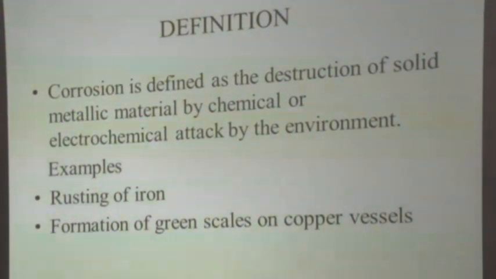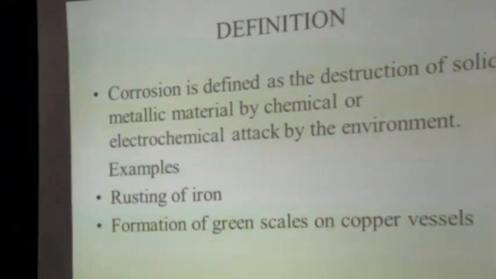So corrosion is defined as the destruction or the deterioration of a metal by its chemical reaction with the surrounding environment. The examples I can give here: one is rust, where iron undergoes oxidation resulting in the formation of iron oxide. Chemically, rust is the Fe2O3.H2O compound. And the other example is copper, which is subjected to green scale formation as a result of the corrosion reaction.